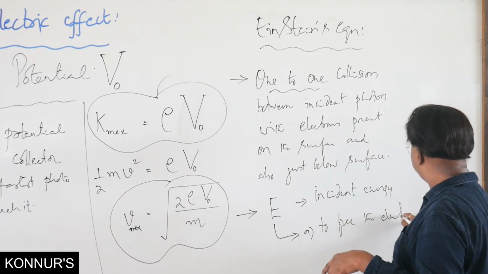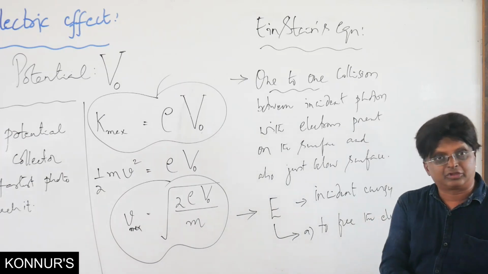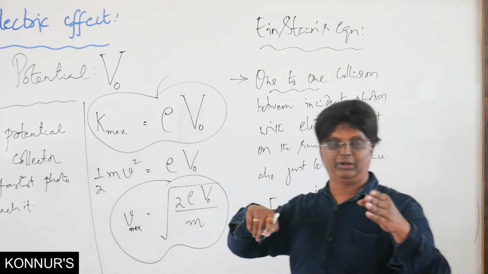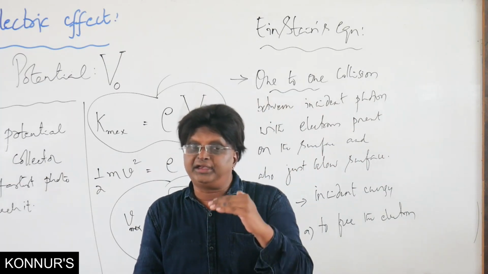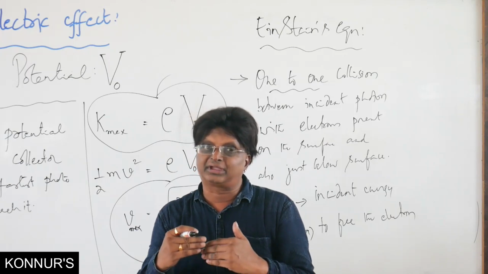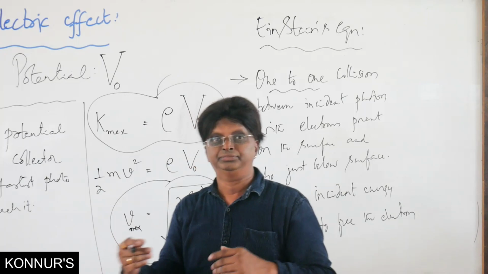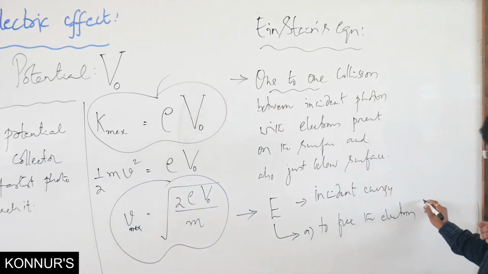To free the electron from the surface, some amount of energy is required. That is why, as we told earlier, suitable radiation is needed. If incident radiation energy is less than a particular value which we call the work function, then electrons cannot be liberated and therefore there is no question of photoemission. Therefore, to free the electron, some energy is used, and that is referred to as W, the work function.